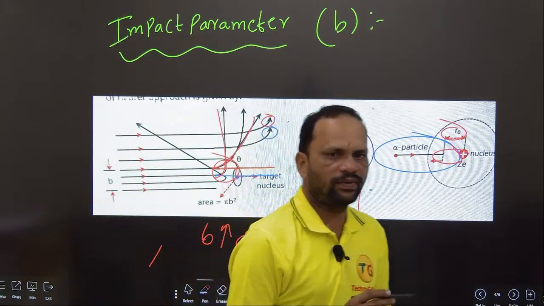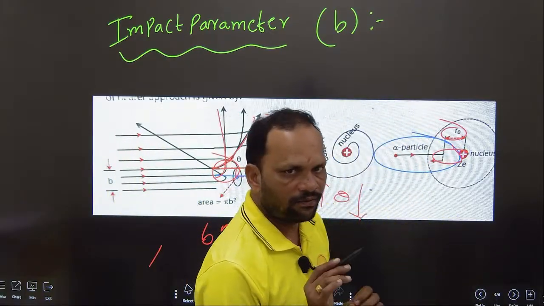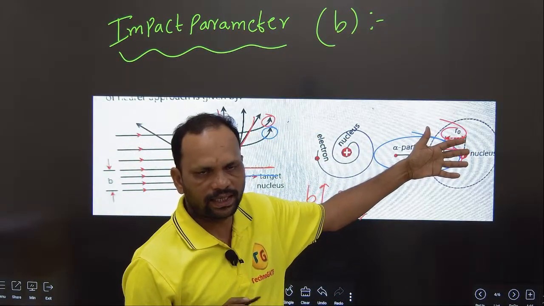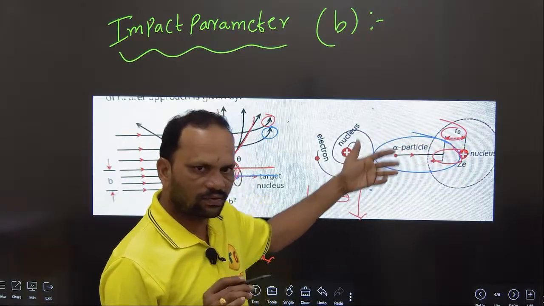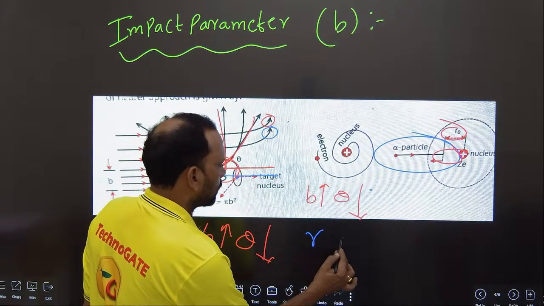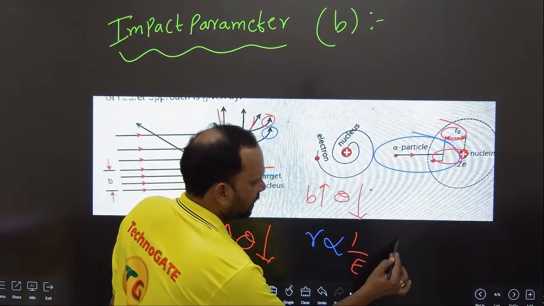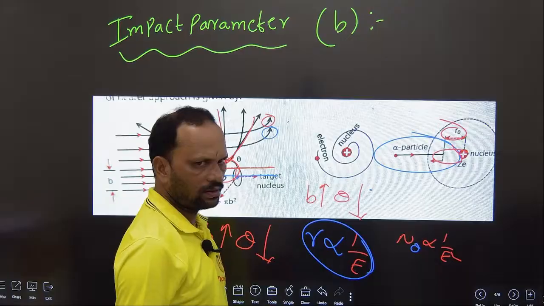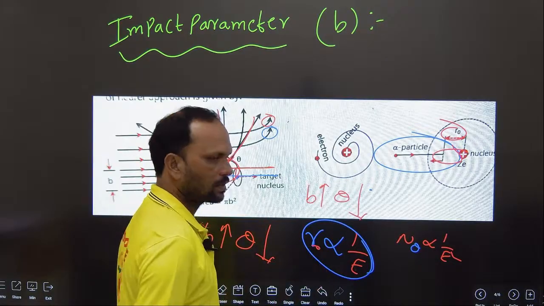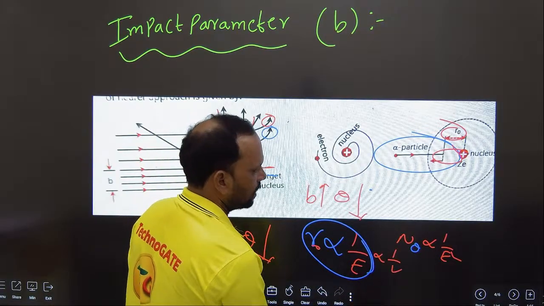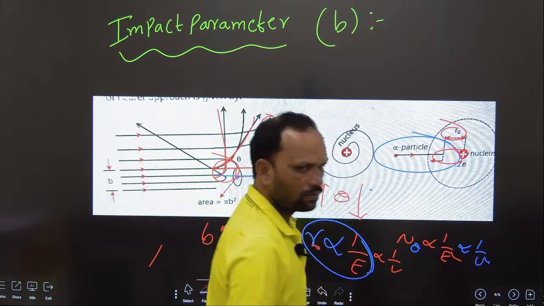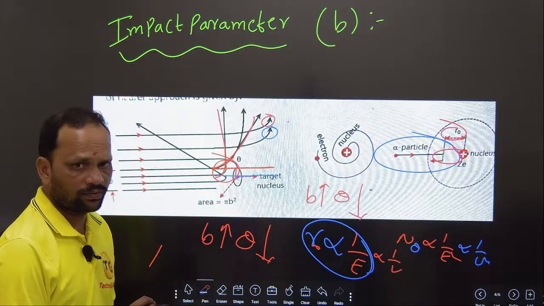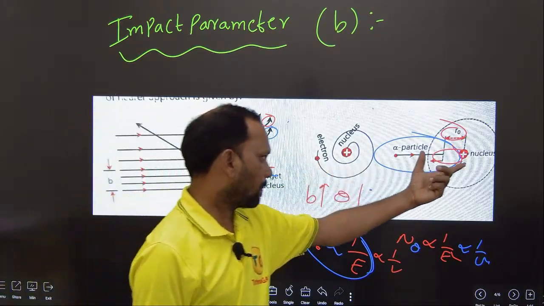What is the relation between the radius of closest approach and energy? If the energy of the alpha particle is more, it comes closer to the nucleus, so the radius of closest approach is less. R naught is inversely proportional to E. Whereas n theta is inversely proportional to E square, here r naught is inversely proportional to E, and also inversely proportional to v power 4. This is about the radius of closest approach.